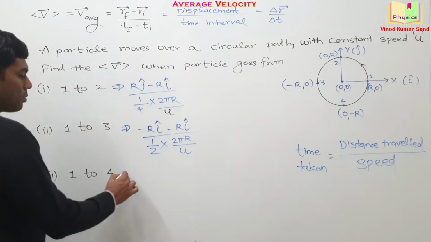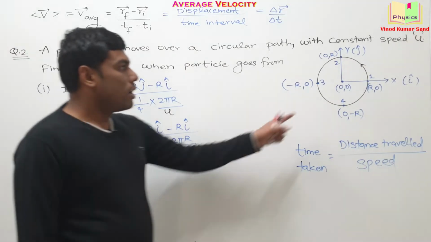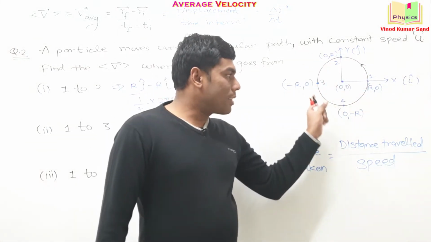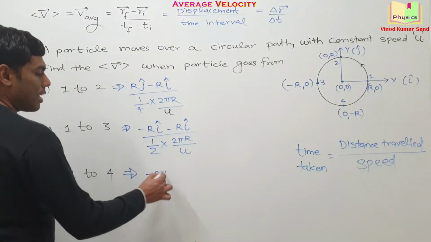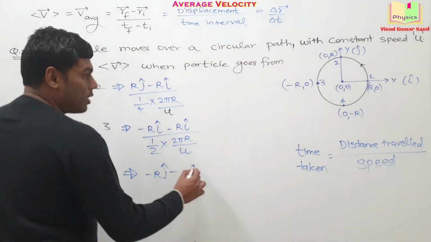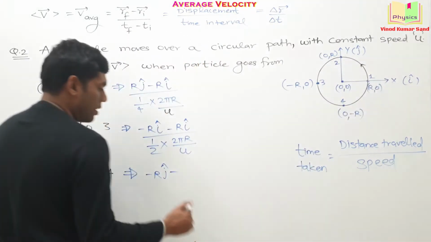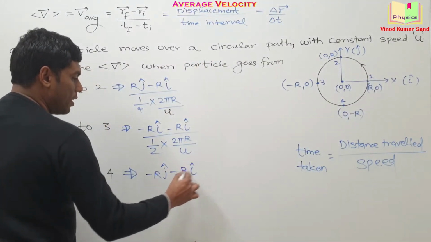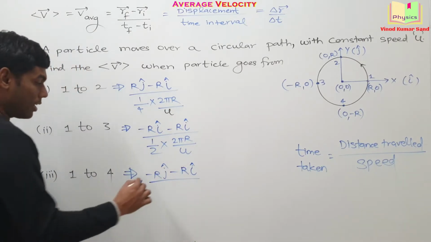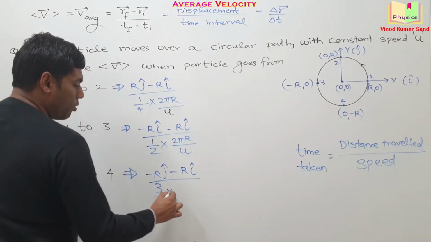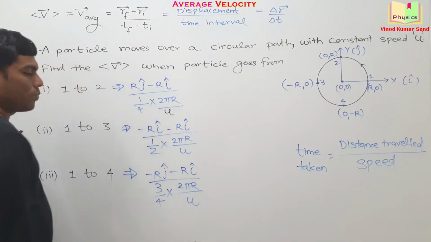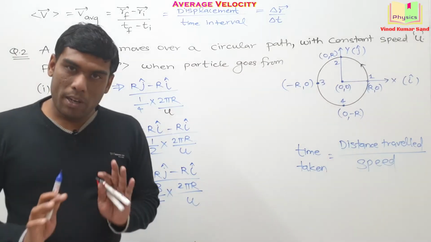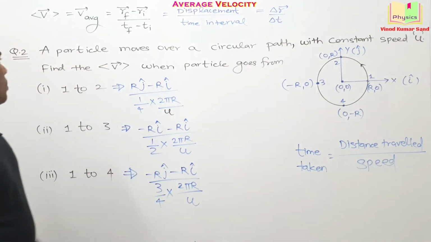Okay, last point, 1 to 4. Going from 1 to 4 like this, the final position is minus r j cap. The initial position is r i cap, divided by the time taken, which is 3/4 into 2 pi r divided by u. Simple and nice question. You can note it down.